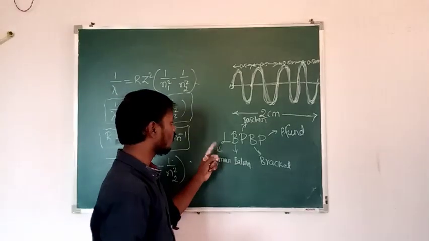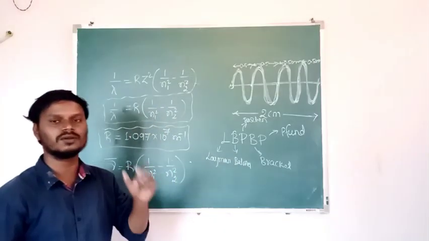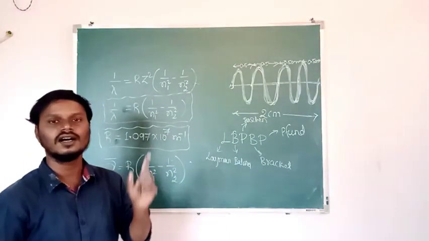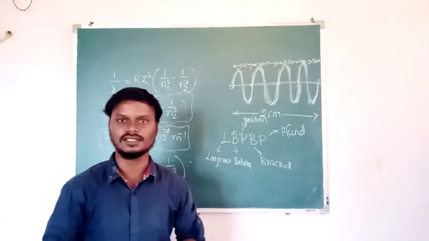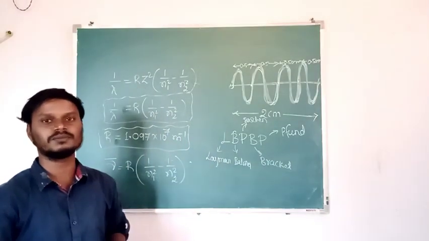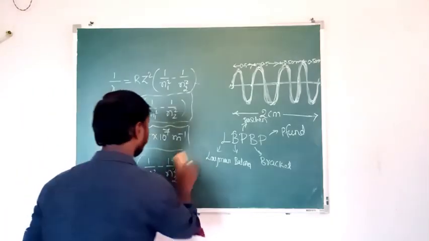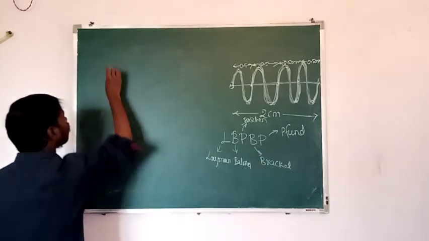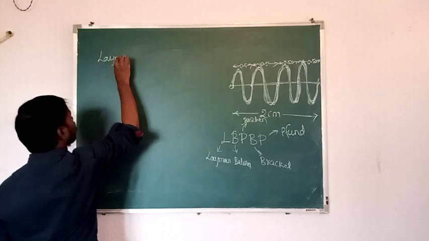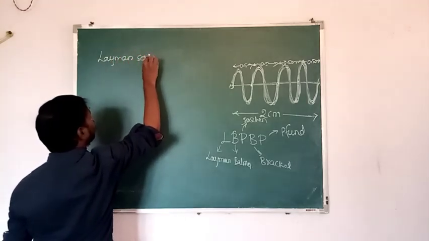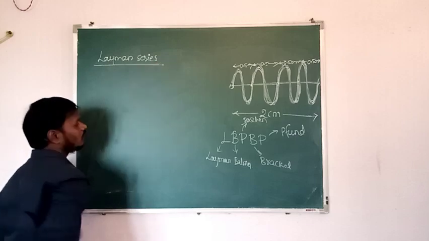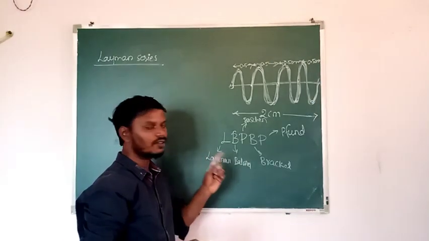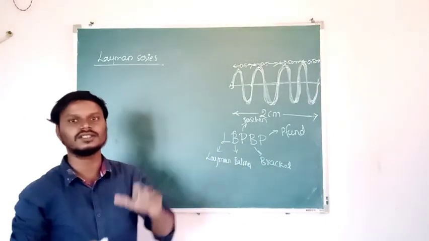Here the spectral lines are produced only when the transition of the electron takes place from higher orbits to the first orbit of the hydrogen atom. Higher orbits to the first orbit. First orbit means n is how much? 1. So first we are going to discuss about the Lyman series. Here the spectral lines are formed or produced due to the transition of electron from higher orbits to the first orbit.